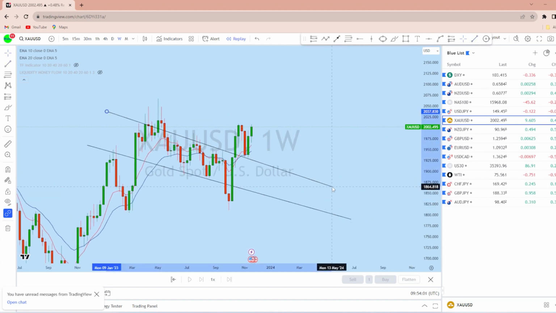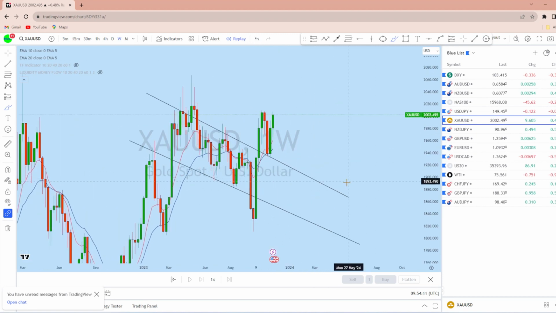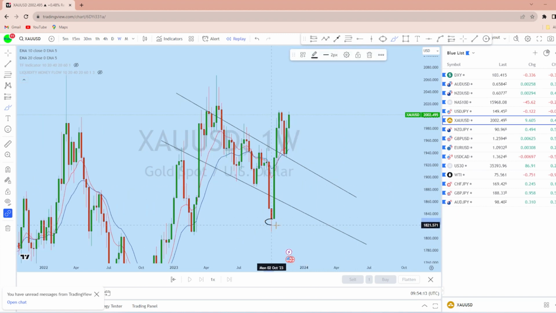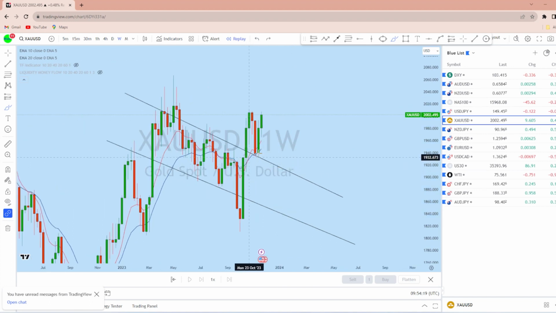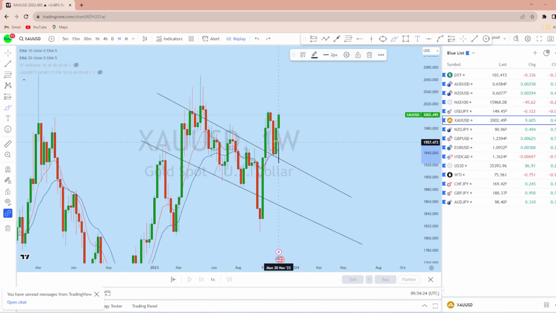With that bull flag, we see that this is the previous resistance turning support here on gold, and with that resistance turning support, the price after breaking this liquidity zone has gone back up. As we see that the price already tested this resistance of the bull flag as a support, we can expect the price to bounce up from this level.